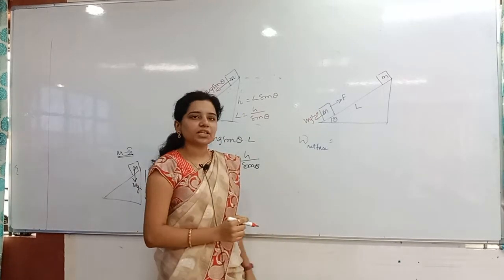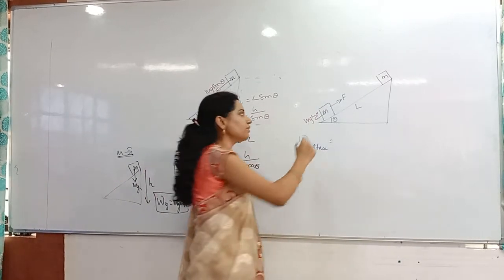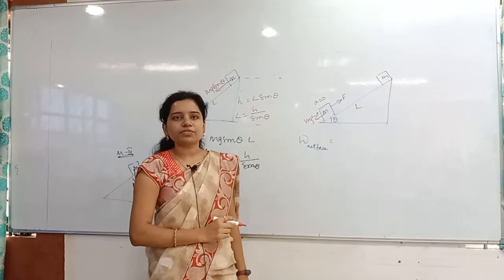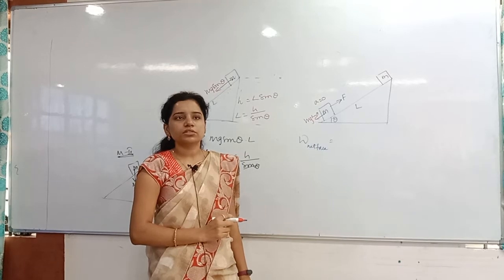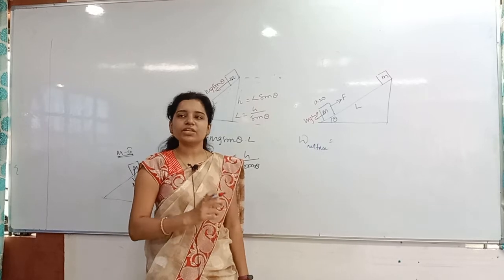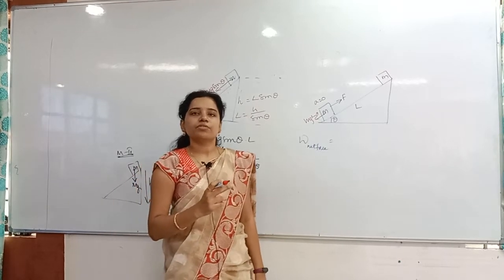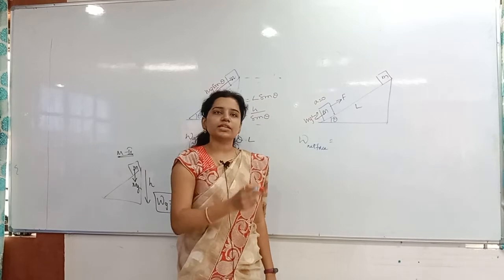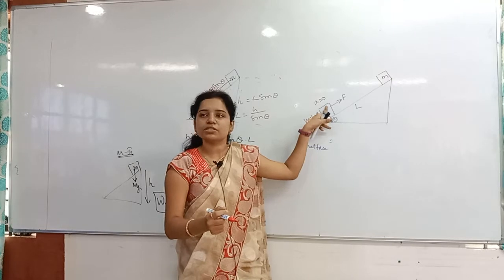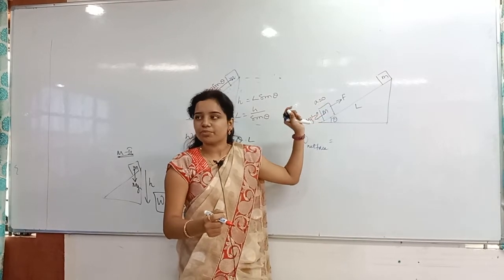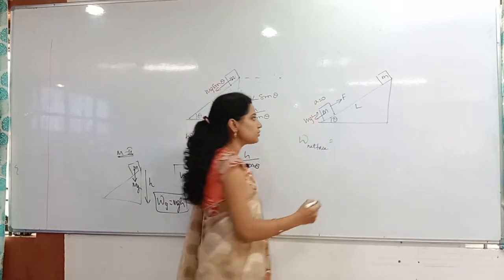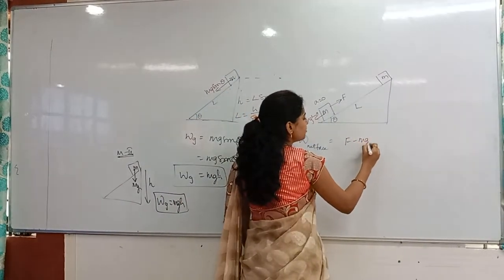For example, it is moving with a constant velocity. If it is moving with constant velocity, then acceleration is 0. So what is the net force now? All upward forces are equal to downward forces. When can we say the body is in equilibrium? Whenever the body is either at rest or in uniform motion. Here the body is moving uniformly, so acceleration is 0 and it is in equilibrium, meaning all upward forces equal downward forces. So the net force I can write as F minus mg sin theta.